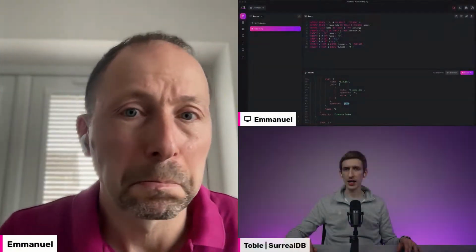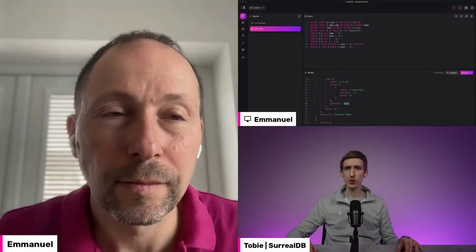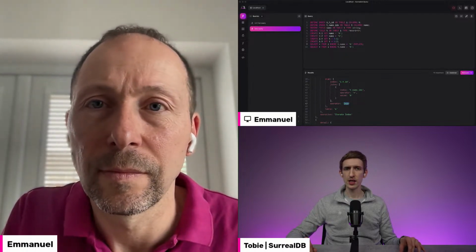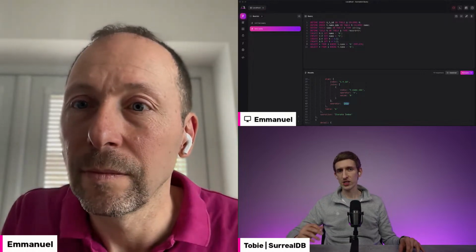I think there are a lot of little things as well that we've added into 1.5. One of the things is enabling support for parameters in relate statements. So now you can relate from something, and that can be a parameter, to, with, and that's the graph edge, as it were, and that can be a parameter, and the foreign table can be a parameter.